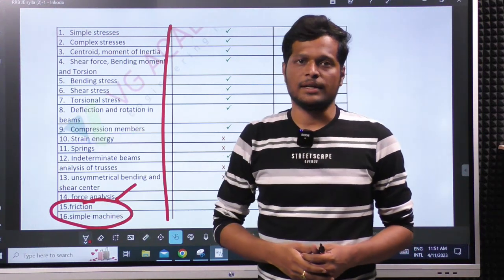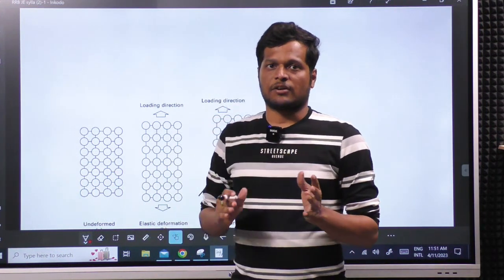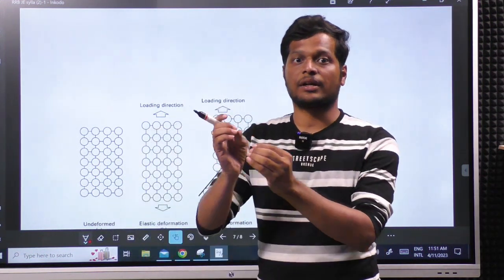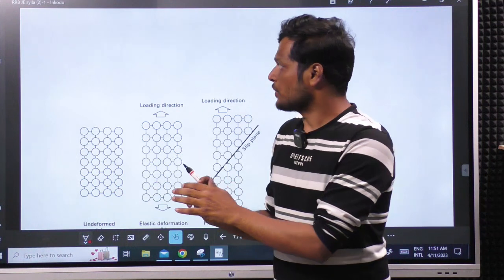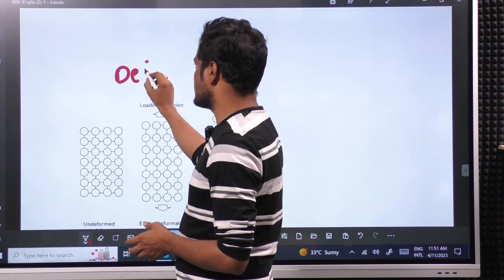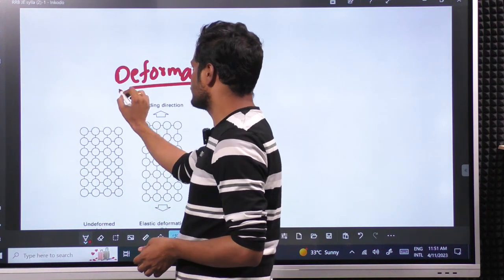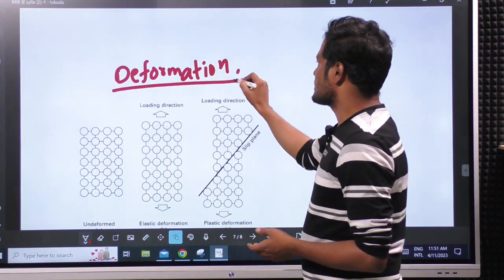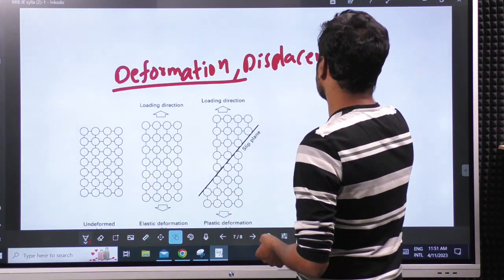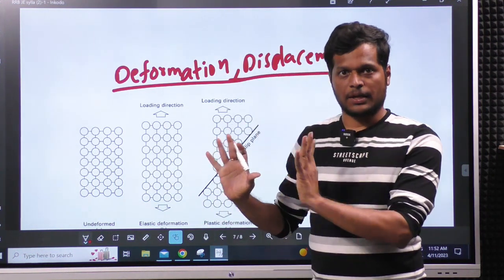I think most of you have already seen this PDF. Before starting strength of material, first I will get you into the subject of strength of materials before entering into one of the topics. So, before understanding strength of materials, first let us understand deformation and displacement. This is very important in understanding strength of material. Complete strength of materials depends on this only.